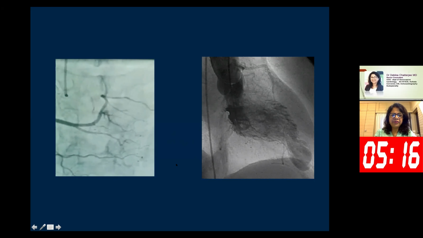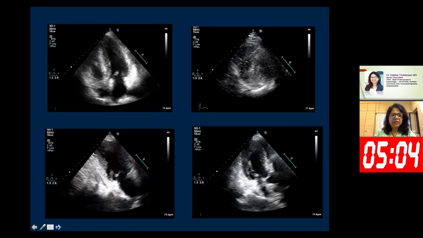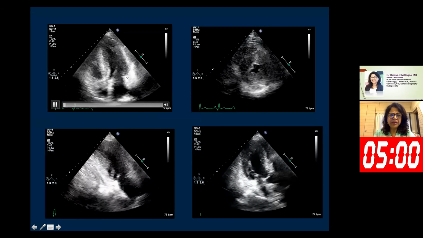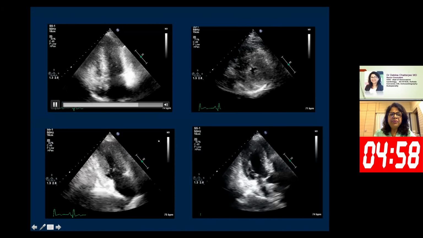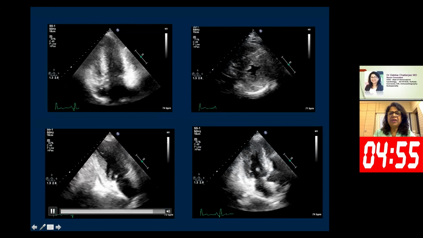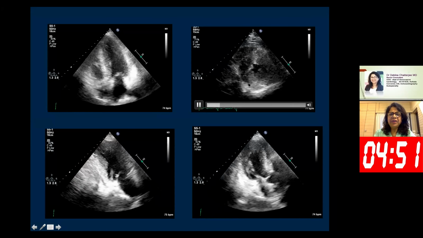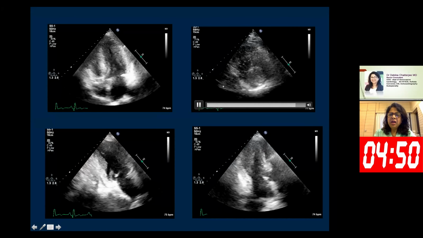So I thought, let me look at the images which I preserved for this patient in the machine. So I looked at the images. Here are the views which I got in this patient. None of the views revealed the presence of aneurysm. Rather, I got hypertrophy at the LV apex. It didn't reveal any evidence of aneurysm.